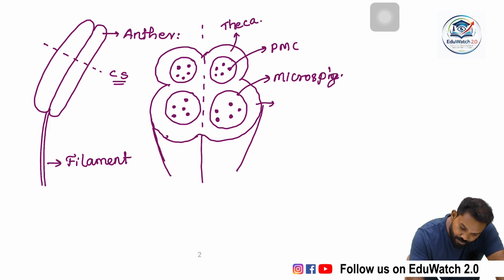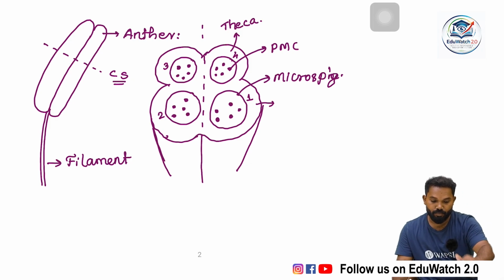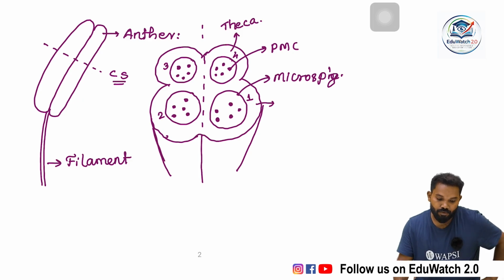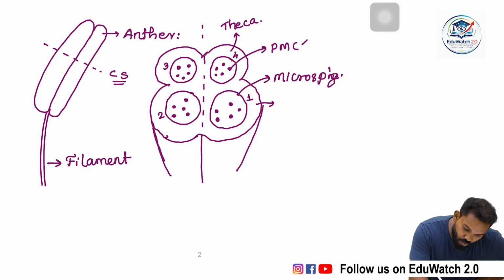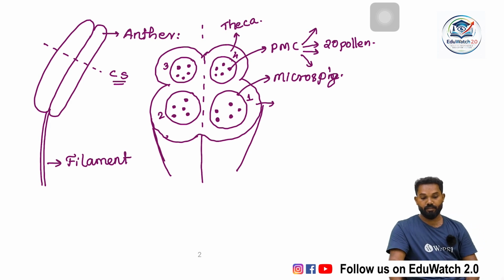So it has 1, 2, 3, 4 microsporangia in an anther, each having 5 pollen mother cells. The 5 pollen mother cells undergo meiotic division and produce 20 pollen grains.